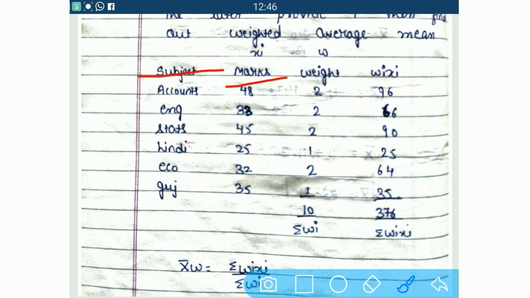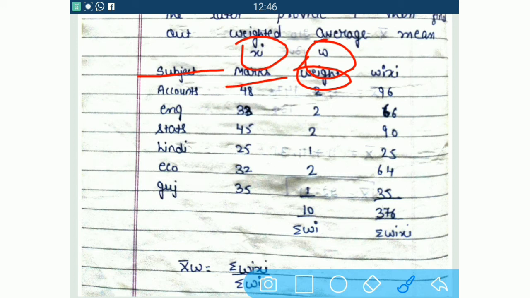Now when we put the marks, it is denoted as xi. Xi, that is our observation. Whenever we put any result or any observation which is given to us, it is denoted as xi. Then next work what we have to do, we have to assign weights. Weights are already given in our question, that provide accounts, English, statistics, and economics 2, and later on provide 1. So now this weight column is denoted as W and weights are assigned according to the information.